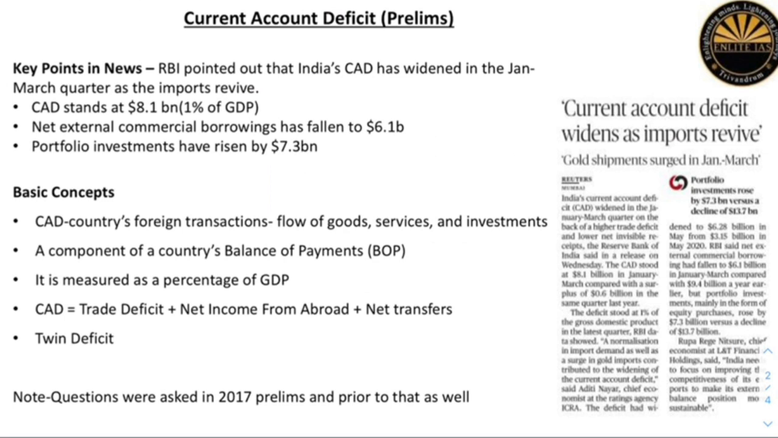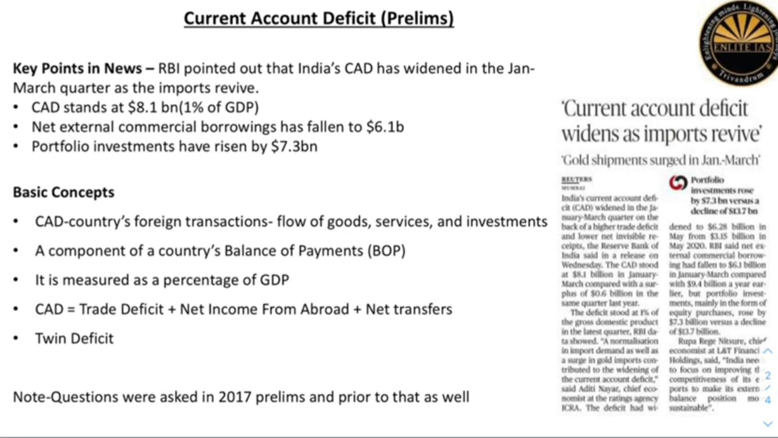This was in news because RBI pointed out that India's current account deficit has widened in the January-March quarter as the imports have revived. It also says that the current account deficit stands at 8.1 billion in this quarter compared to the 0.6 billion surplus in the same quarter last year. Net external commercial borrowings have fallen, and similarly the portfolio investments in the form of equity purchases have risen as well.